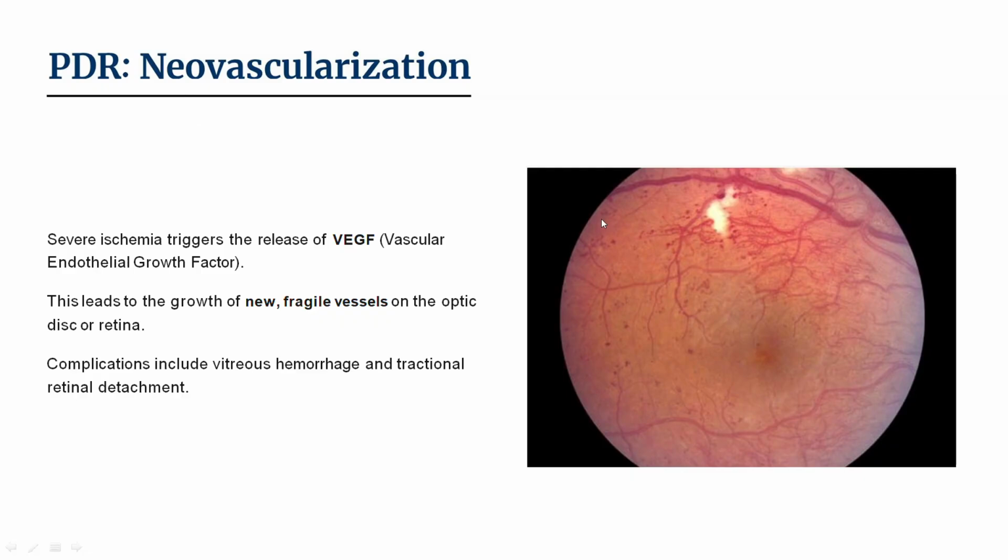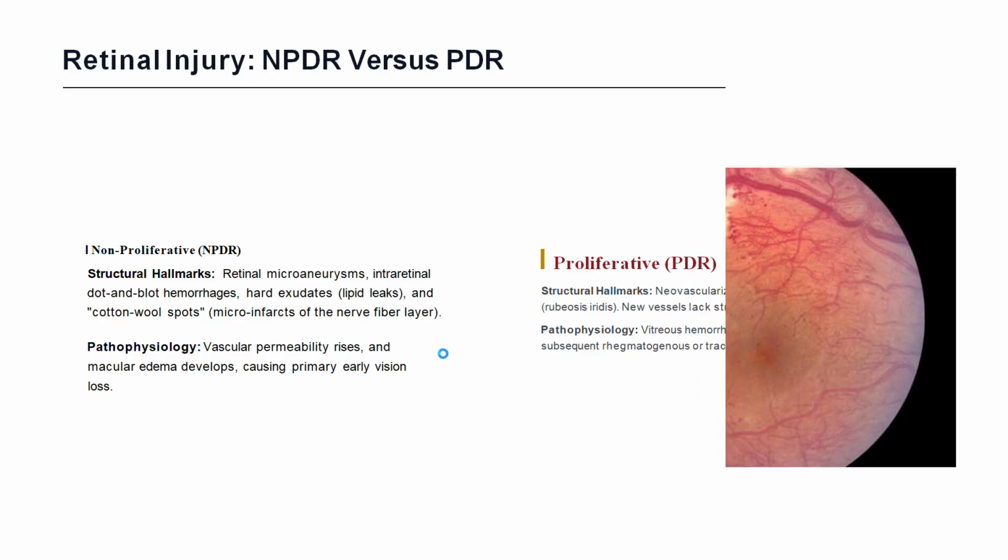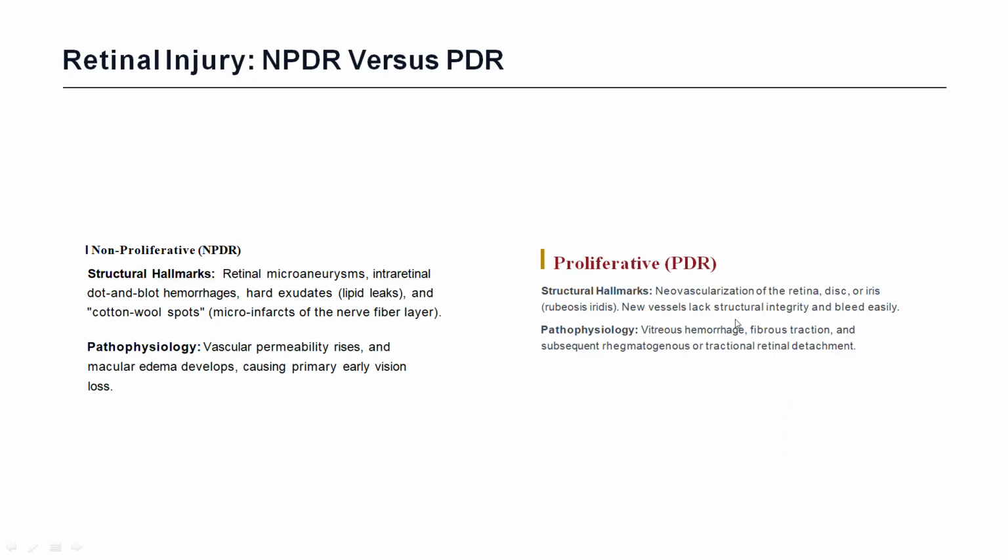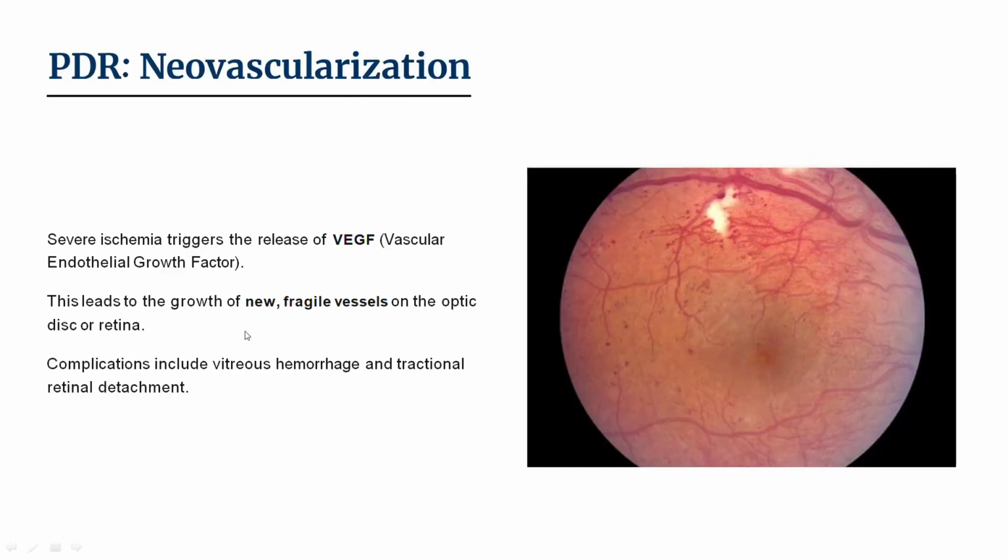Neovascularization I can see here. It is proliferative retinopathy. Severe ischemia triggers the release of vascular endothelial growth factor, which is required for neovascularization. This leads to new fragile vessels of the optic disc or retina. This is the main important point: fragile vessels which bleed easily. Complications include vitreous hemorrhage and tractional retinal detachment. See vitreous hemorrhage: due to lack of structural integrity, it bleeds easily. It's fragile vessels.